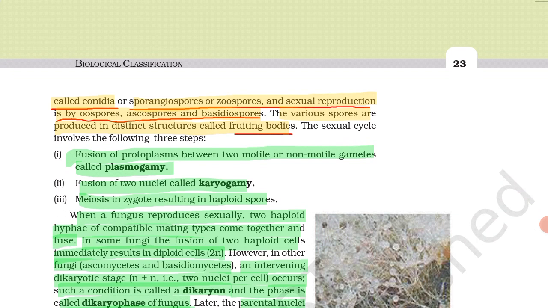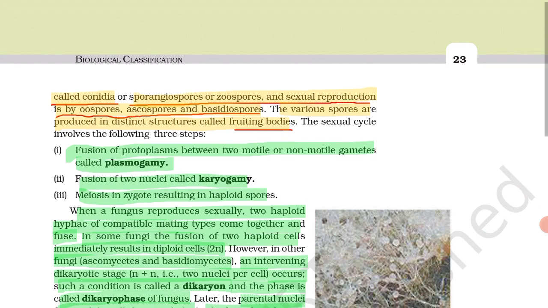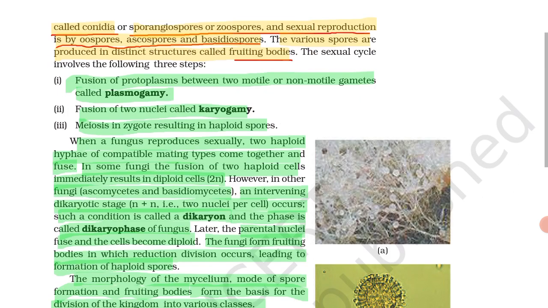The first is fusion of protoplasm between two motile or non-motile gametes, called plasmogamy. Then fusion of two nuclei, called karyogamy. Then meiosis in the zygote, resulting in haploid spores.